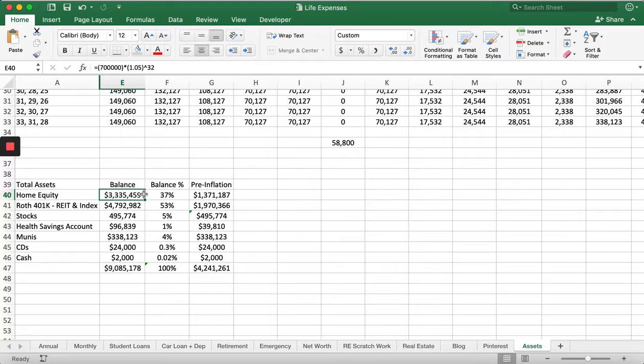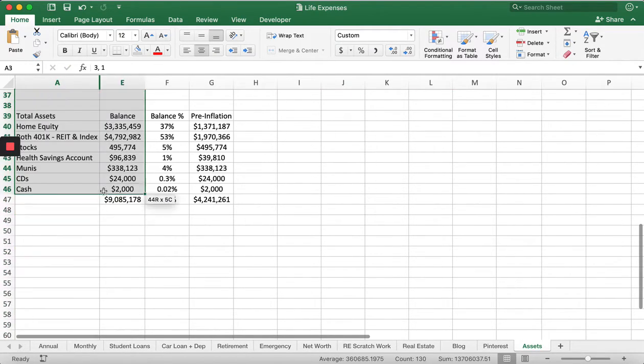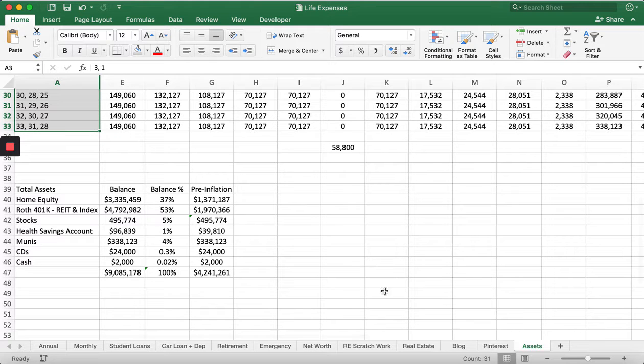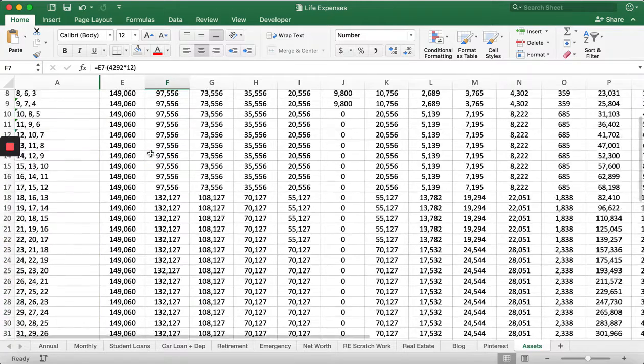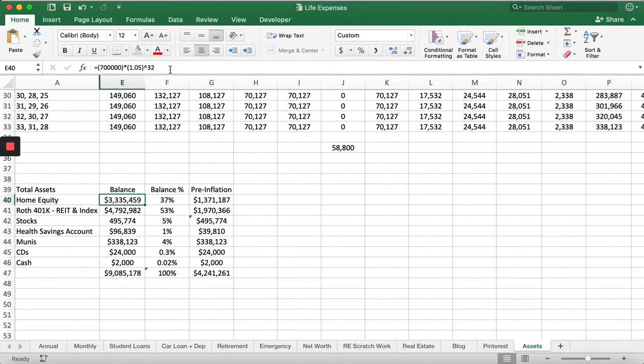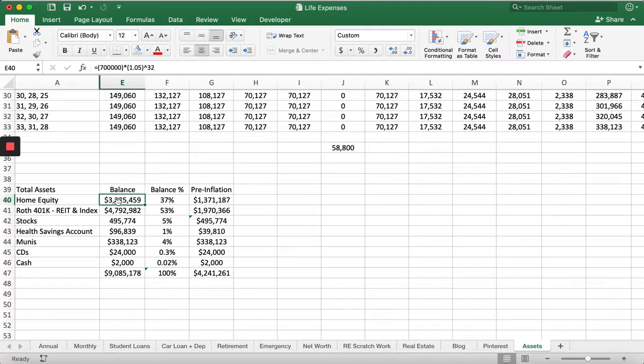So that means that over however many years, this is 32 years, right? Let's just see how many years this was. This is 31. So assuming you buy the house the year before or something, whatever. 32 years, we can even change this and make this 31, whatever. Let's make it 32 again so we can get that pretty 9 million. So in 32 years, your house is going to be worth probably around 3.3 million,